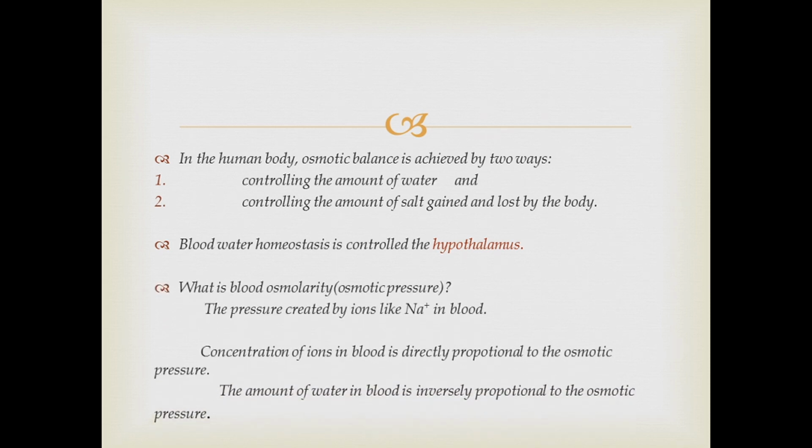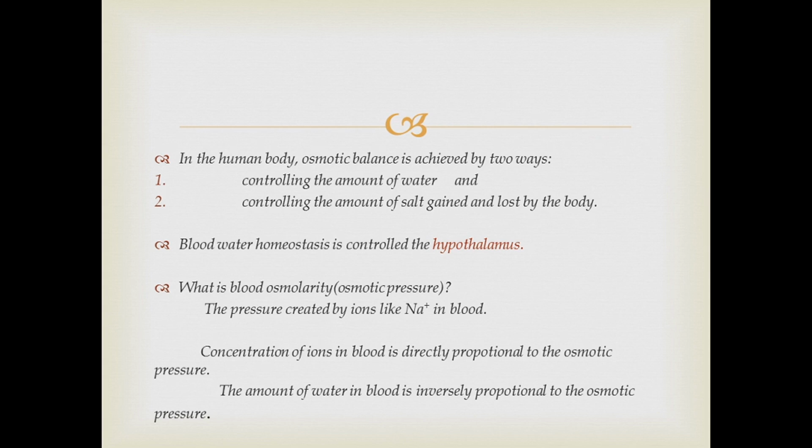Before going to the real part of the lesson, we have to know what blood osmolarity and osmotic pressure are. That is actually the pressure created by ions like sodium in blood. Sodium is a significant ion, so we will be talking about sodium here.